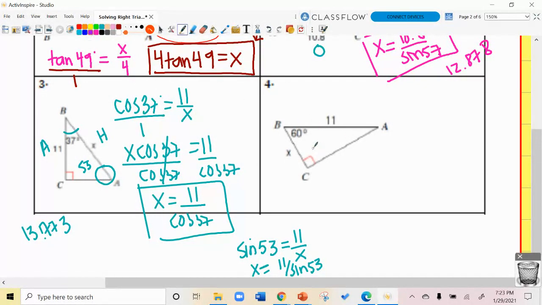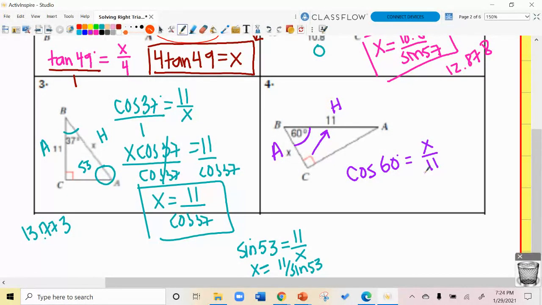How about this one? I really got to pay attention here. Here's my right angle. Here's my hypotenuse. So don't pay attention to how the triangle is oriented, which way it's sitting or laying. I'll go ahead and use this as my reference angle. So this is the hypotenuse in reference to this angle. This is adjacent. So I'm going to say the cosine of 60 degrees equals x over 11.